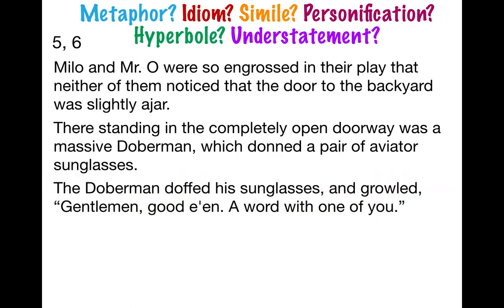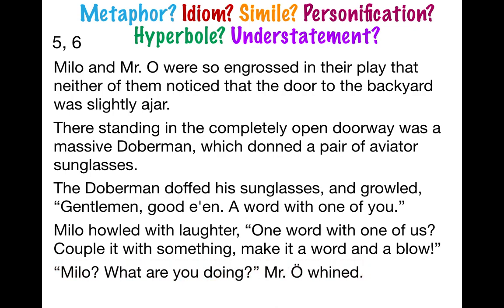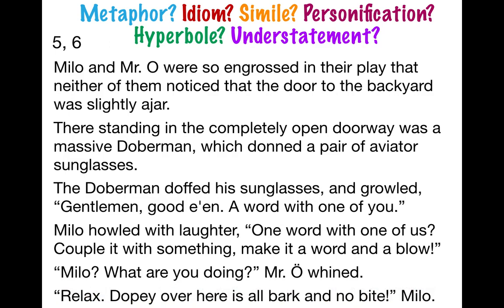The Doberman doffed his sunglasses and growled, "Gentlemen, good den, a word with one of you." Milo howled with laughter. "Hey, one word with one of us, eh? Couple of us something, make it a word and a blow." "Milo, what are you doing?" Mr. O whined. "Hey, relax. Dopey over here is all bark and no bite," Milo said.